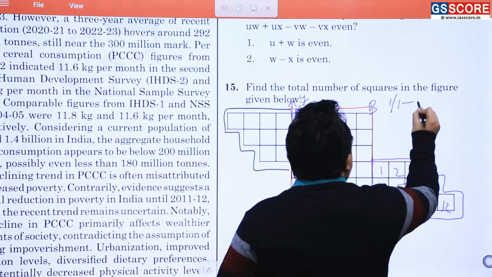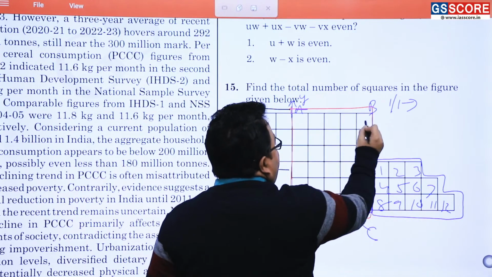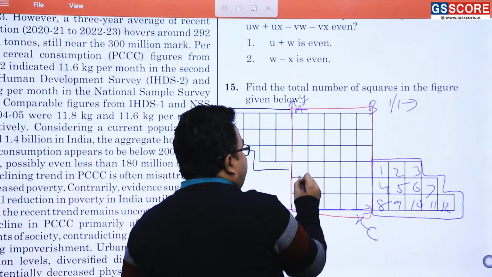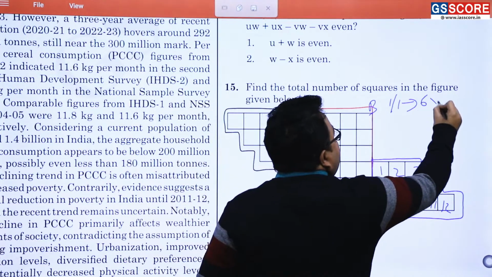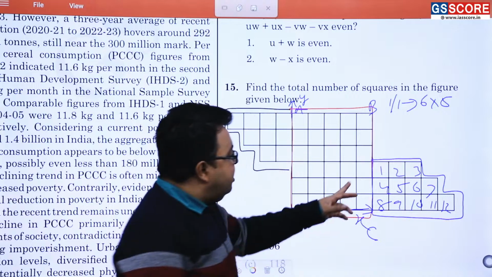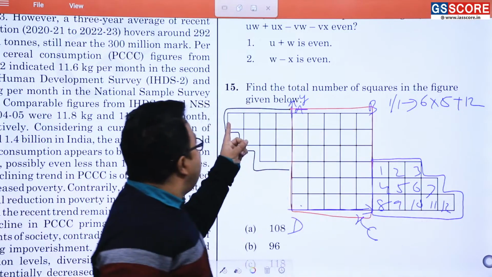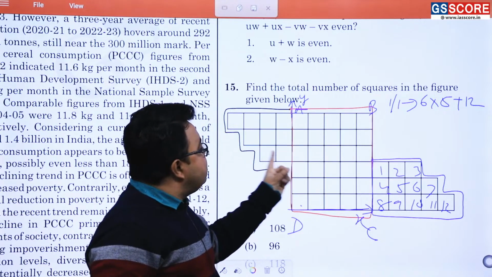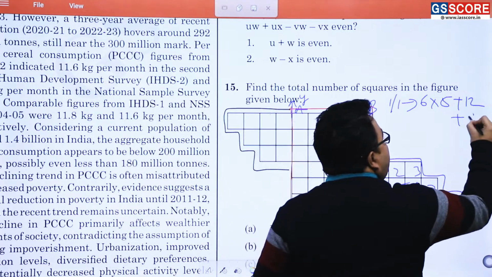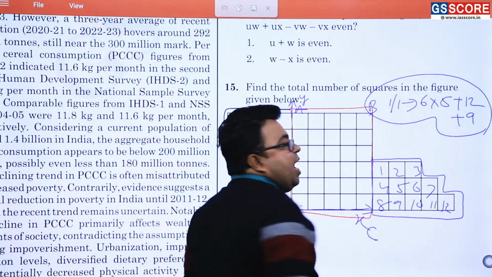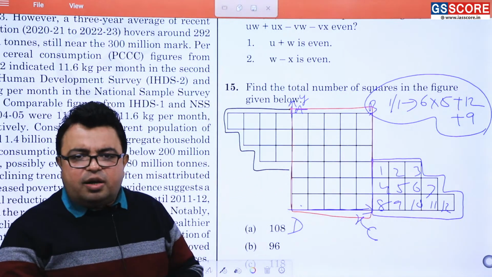So 1 by 1 squares will be 1, 2, 3, 4, 5, and 1, 2, 3, 4, 5, 6. 6 into 5, 30. Am I correct? And here it is 12 plus 12. And here it is 4 plus 3, 7 plus 2, 9. Am I correct or not? No other squares are there, as far as 1 by 1 squares are concerned.